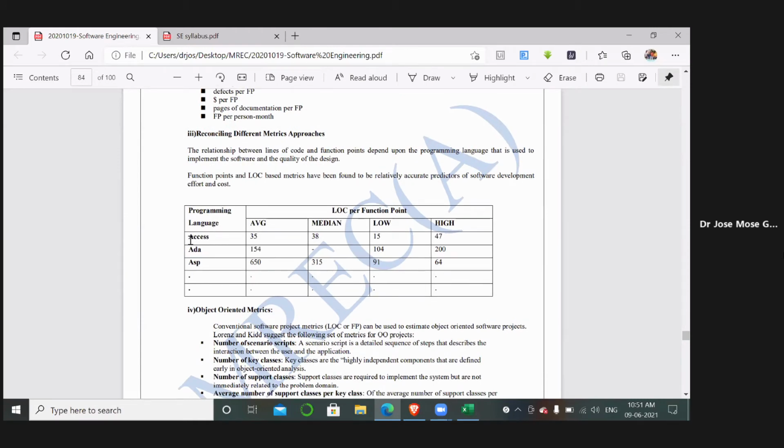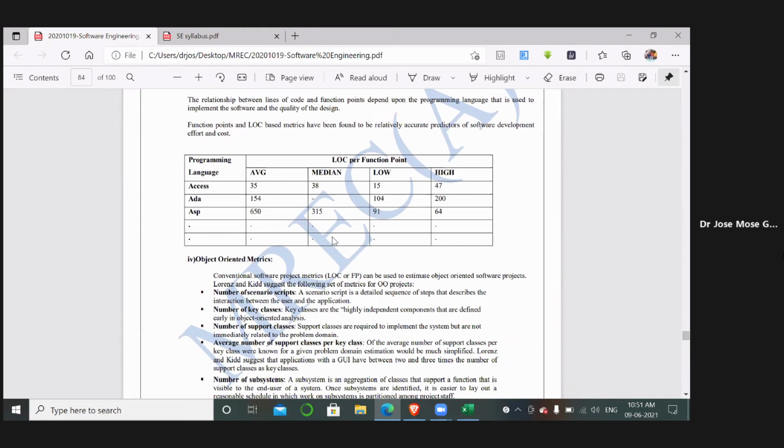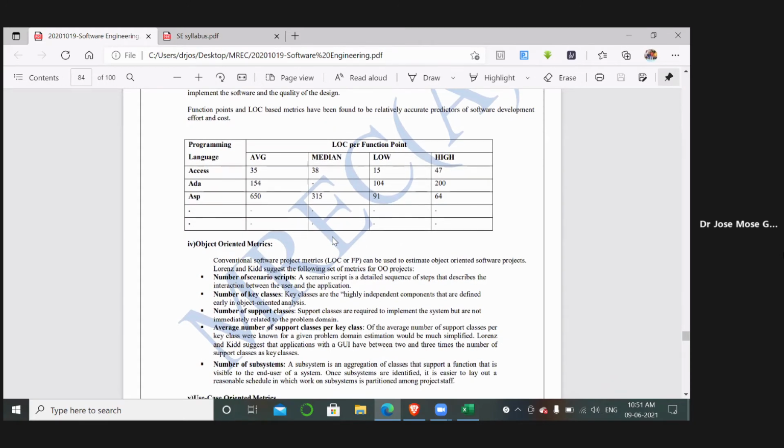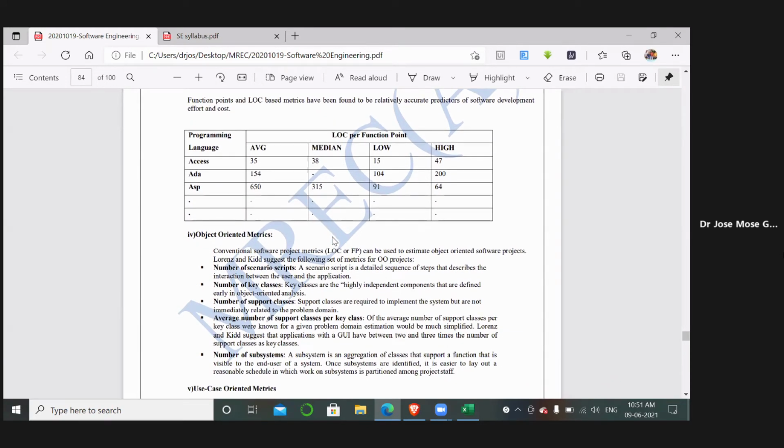We will be taking the different platforms that we are using, and we will be calculating mathematically their average, mean, low value, and high value. Based on these metrics, we will be choosing which is the right one, the efficient product, based on function point analysis and its measurements, calculating the low value, high value, median value, and average values.